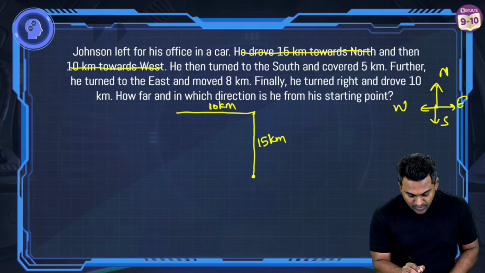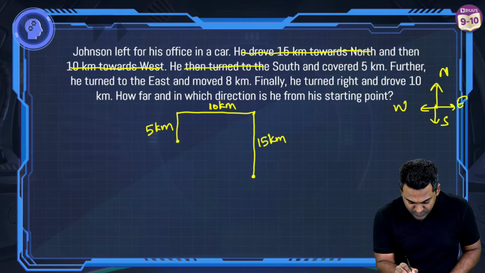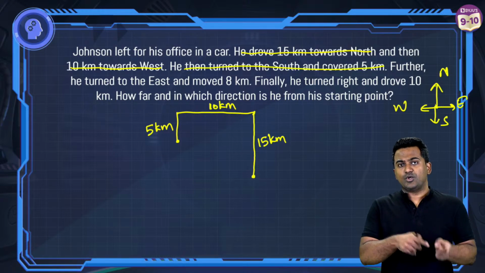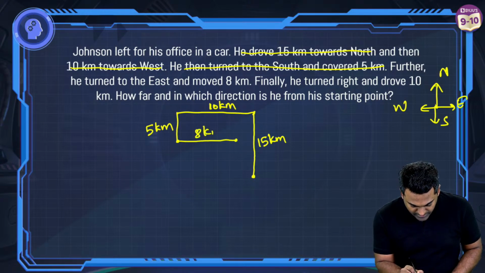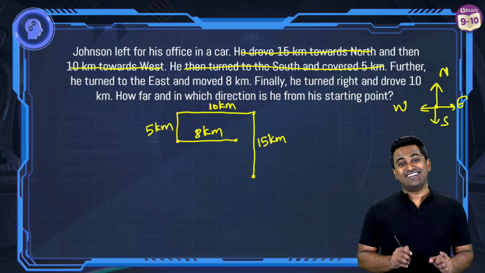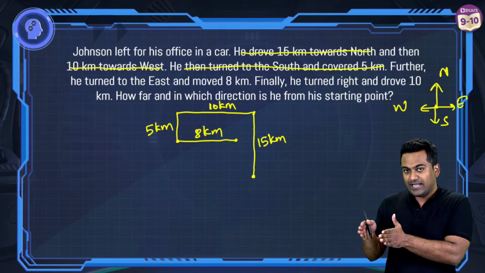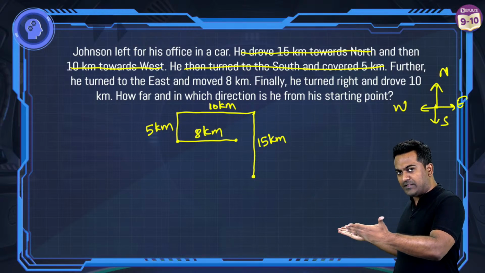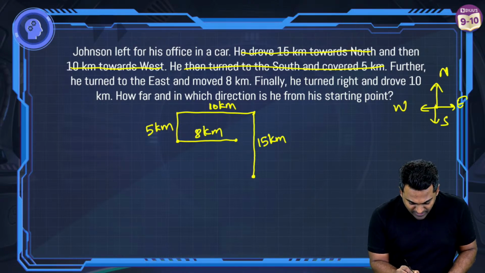Then he turns south. So he's going to turn south and he's going to cover 5 kilometers. I've used this as well. Further, he turned to east and covered 8 kilometers. So he's going to be here somewhere, right? Finally, he turned right. Now, this is important here. If he's facing this side towards east, this would be his left and this would be his right. So this would be the right direction. Finally, he turned right and drove 10 kilometers. So let's suppose this is the 10 kilometers.